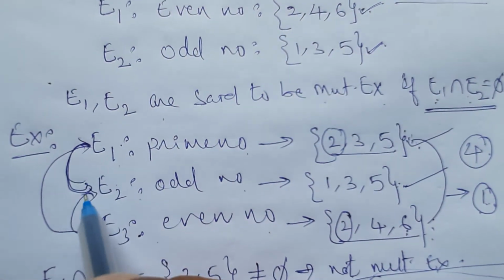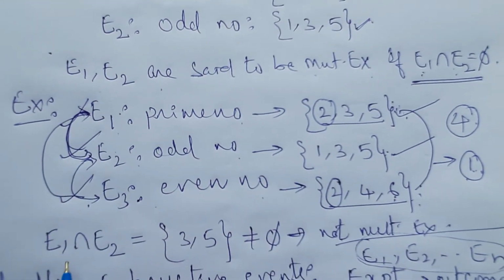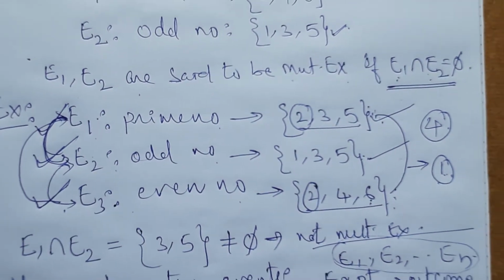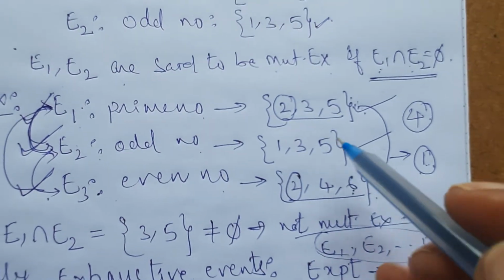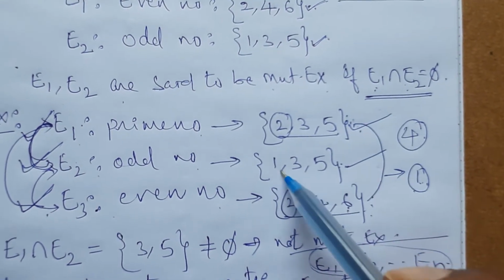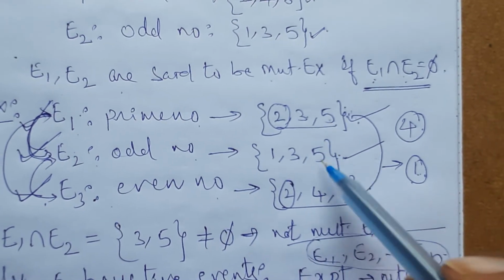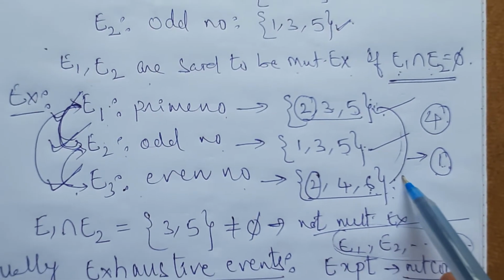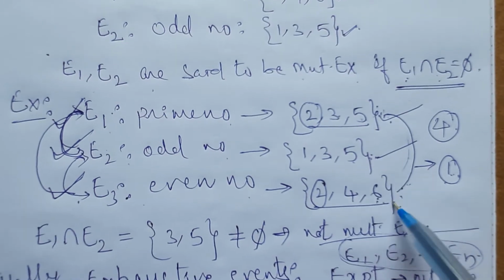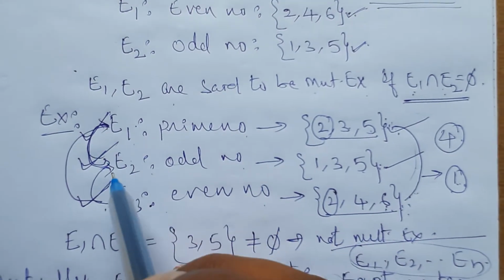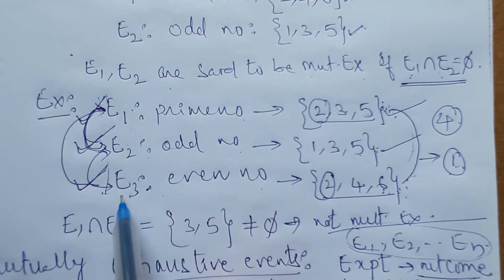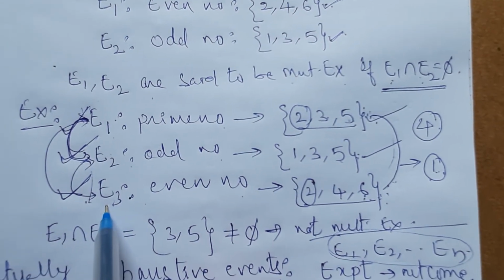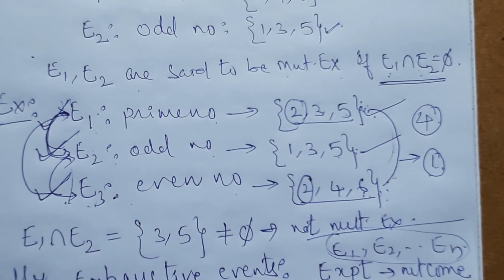Then tell me, E1, E2, E3, if these three events are given, are the three events exhaustive or not? Cross check one time. Any outcome is either 1 or 2 or 3 or 4 or 5 or 6. So any outcome in the random experiment rolling a die must belong to at least one of these three events. So automatically E1, E2, E3 combined are exhaustive events. I hope the concept is clear. Exclusive and exhaustive events.